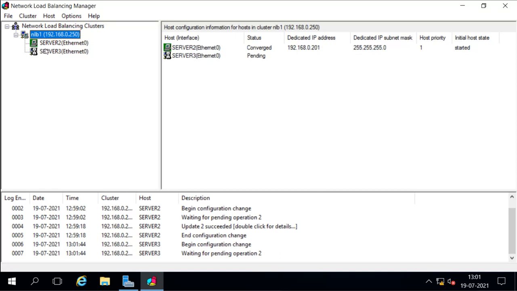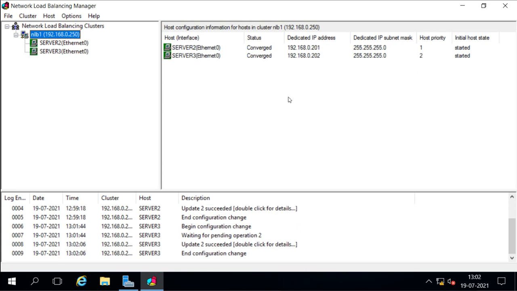And now it is pending, it is converging, it is starting the services, and after some time it will start working. Now this one is also converged and this is also started. Priority 2. Now how does it work? It works for web-based services. So for testing this, I will configure the web services on both the servers and we'll see how it works. For that, I will install the web services role on both server 2 and server 3.